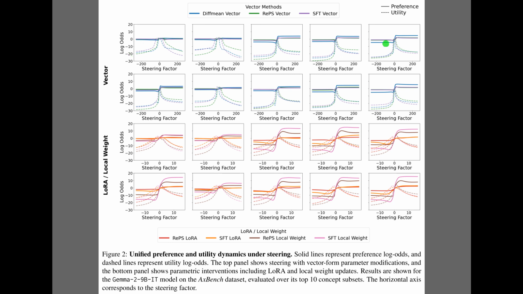Well, having established the math, Figure 2 confirms that these methods behave remarkably similarly in practice. The top two rows display results for vector steering methods like diff-mean. Here, notice how the solid preference lines rise and flatten, while the dashed utility lines peak near zero and then drop off. The bottom rows reveal the exact same pattern for LoRA and local weight updates. This consistency proves that regardless of the specific intervention, the trade-off between gaining control and losing coherence is universal.